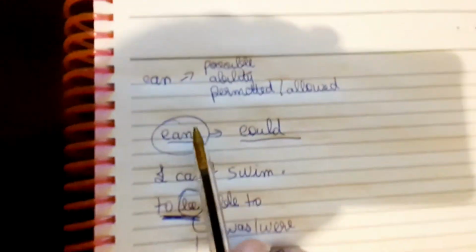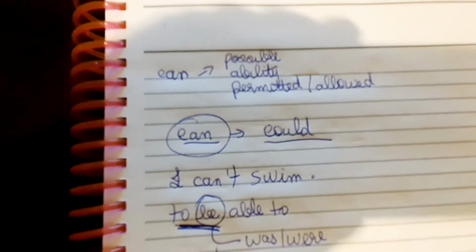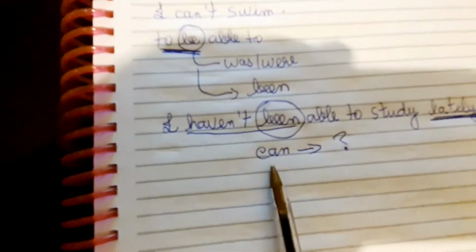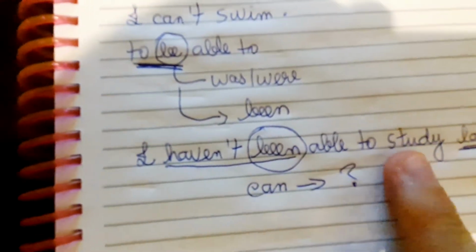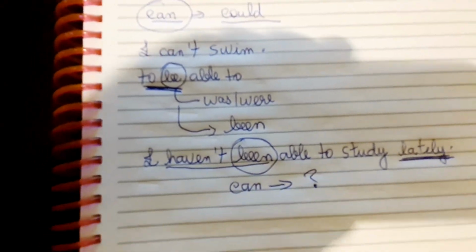It becomes could, but it's the only change this verb can have. I can't use the verb can in the present perfect, so I have to use have been able to. In that case, the negative form, right?